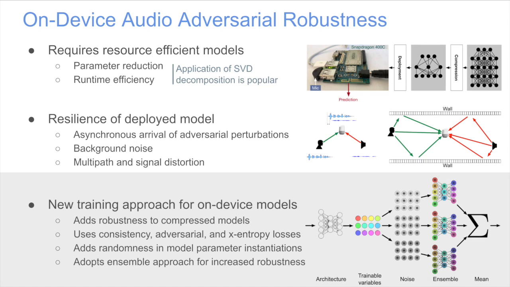In particular, we introduce randomness in model parameter space while learning a compressed representation of audio neural networks. Next, we combine consistency and adversarial losses in addition to cross-entropy loss. And finally, we adopt an ensemble approach during inference for increased robustness.